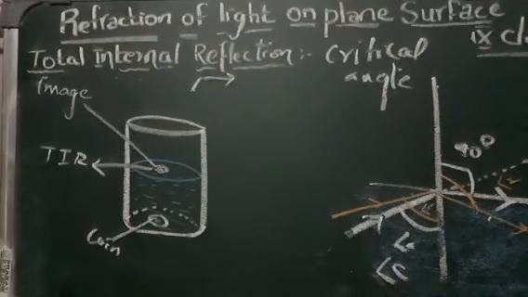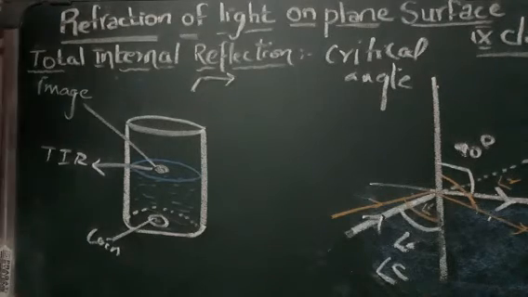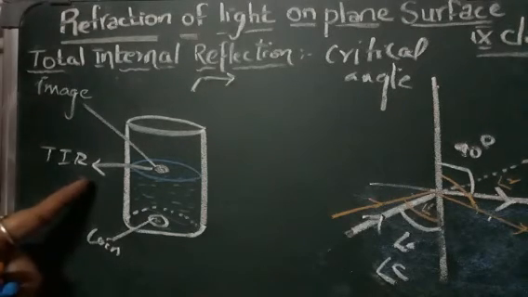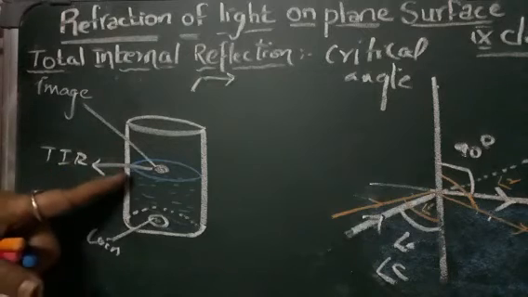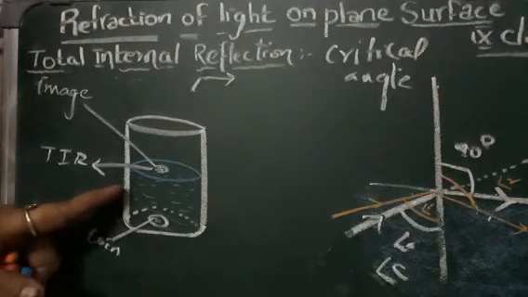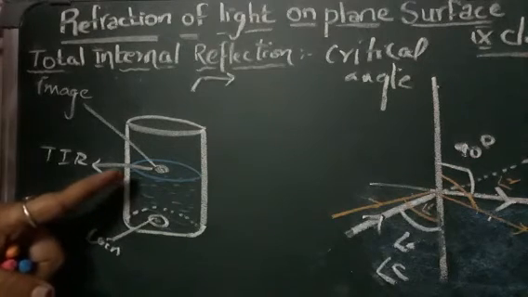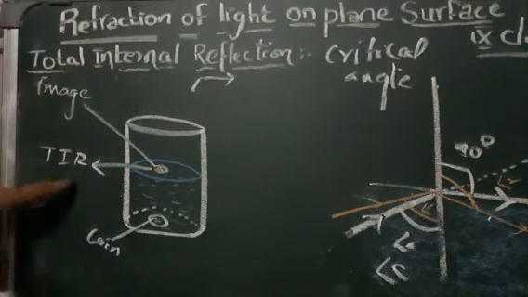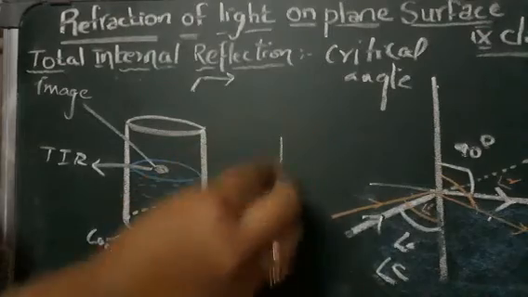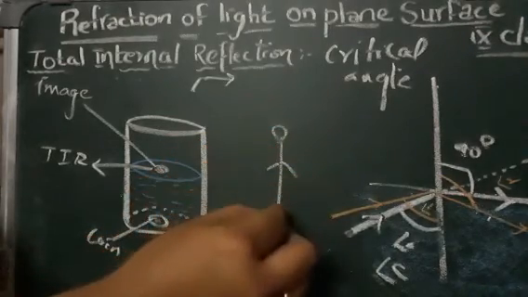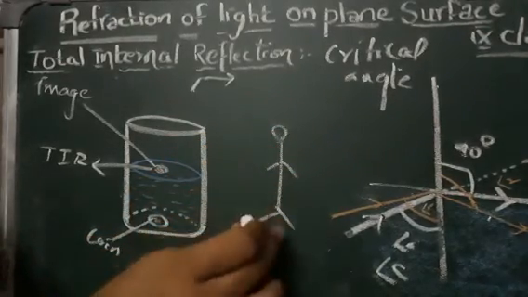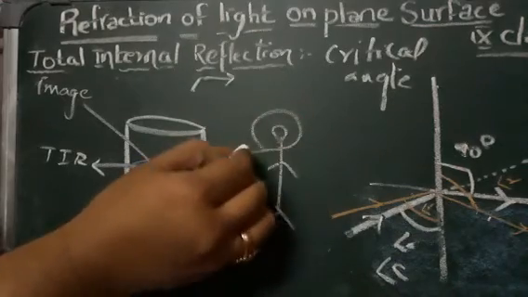If you observe from the side view, what will happen? When you are standing here and you are adding water, you will see that the coin is visible to you, nicely.